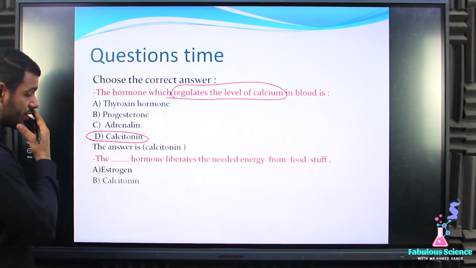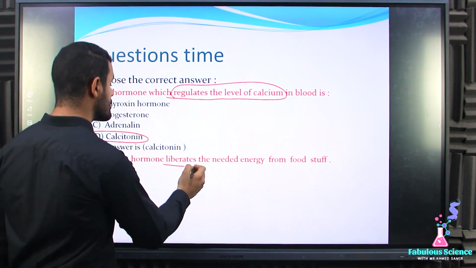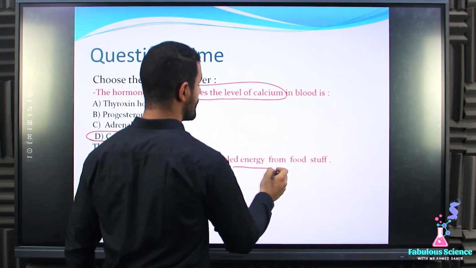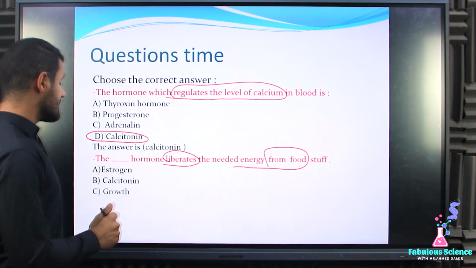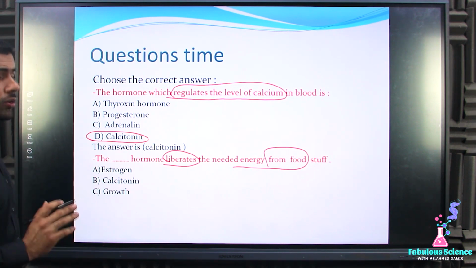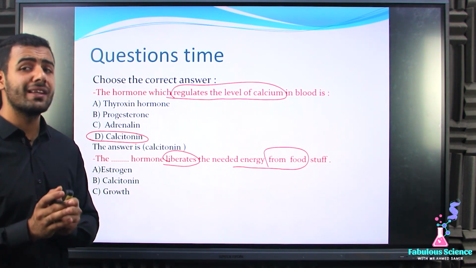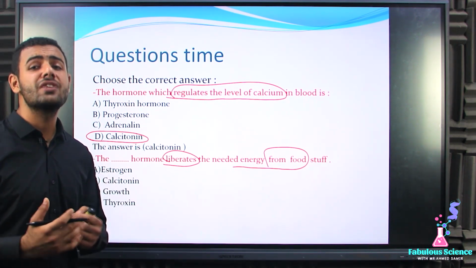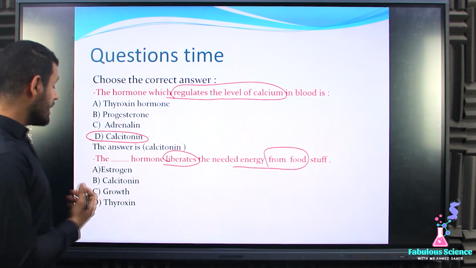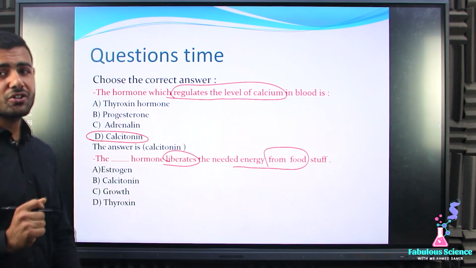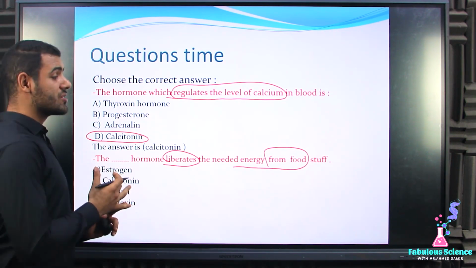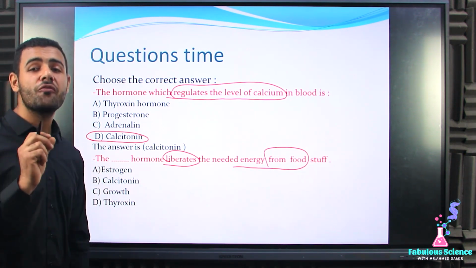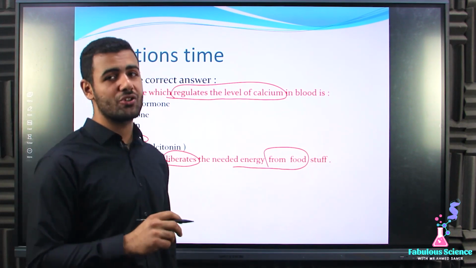Great. The third question says, which hormone liberates, meaning releases, the needed energy from food? Is it estrogen? Of course not. Is it calcitonin? No. We said that calcitonin controls the level of calcium in our body. Great. Is it growth hormone? Of course not, because growth hormone controls the growth rate of our limbs. Is it thyroxine hormone? Of course it will be the thyroxine hormone. Why? Because we said that thyroxine hormone controls the process known as food assimilation. Great.